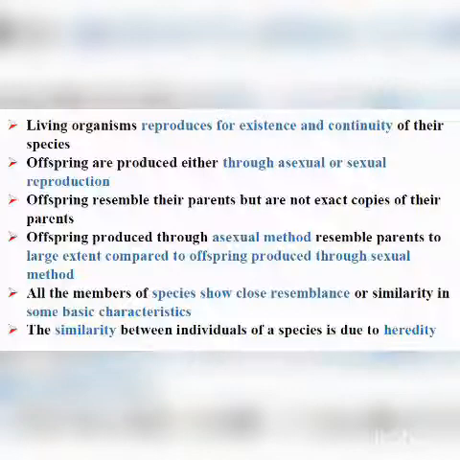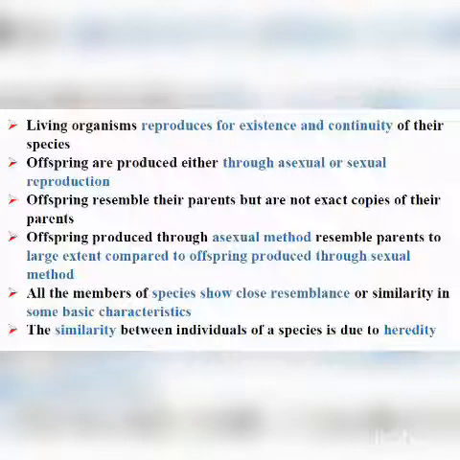Offspring produced through asexual method resemble parents to a large extent compared to the offspring produced through sexual methods, because in asexual means only one parent is involved, so the genetic material of only that parent will go to the offspring. I will not say exact copies, but they resemble the parent to a large extent.